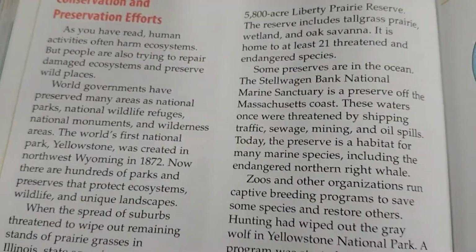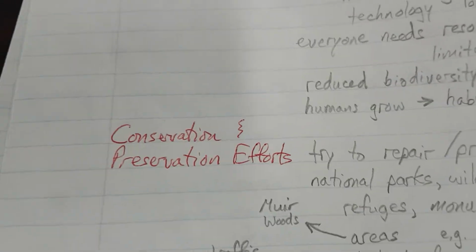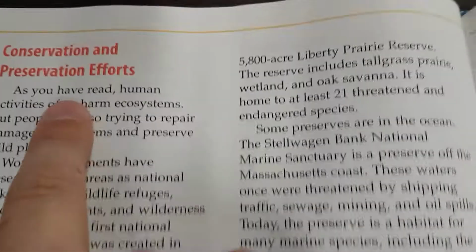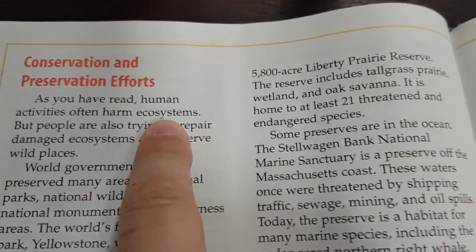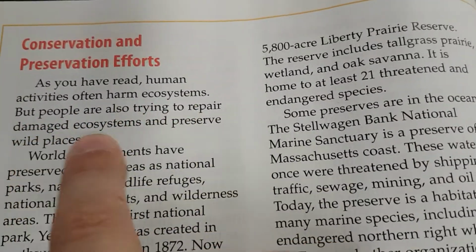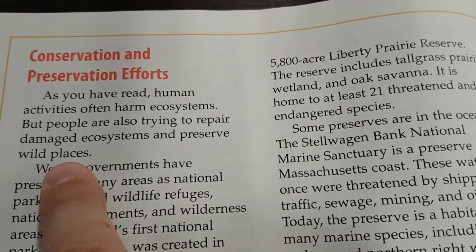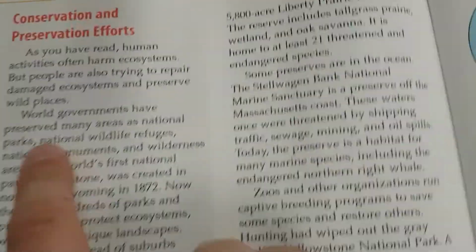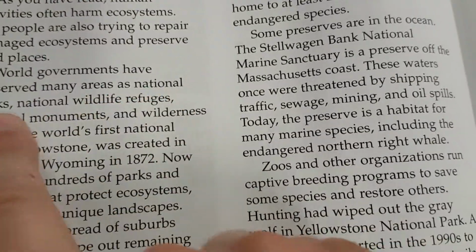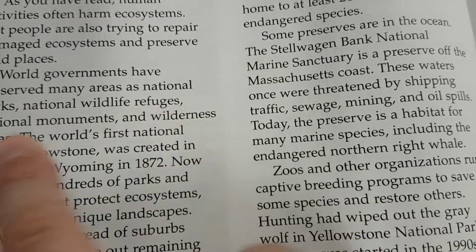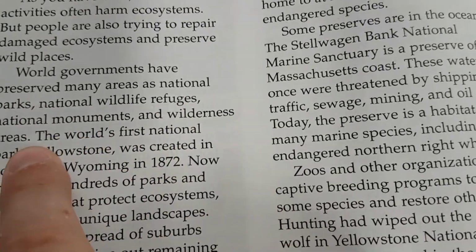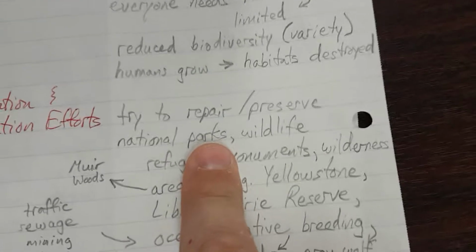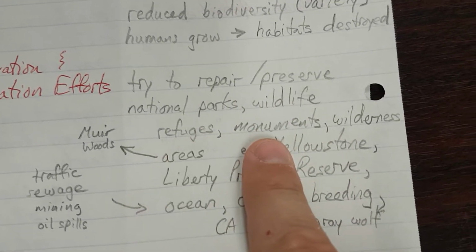All right, next section, conservation and preservation efforts. As you have read, human activities often harm ecosystems, but people are also trying to repair damaged ecosystems and preserve wild places. World governments have preserved many areas as national parks, national wildlife refuges, national monuments, and wilderness areas.